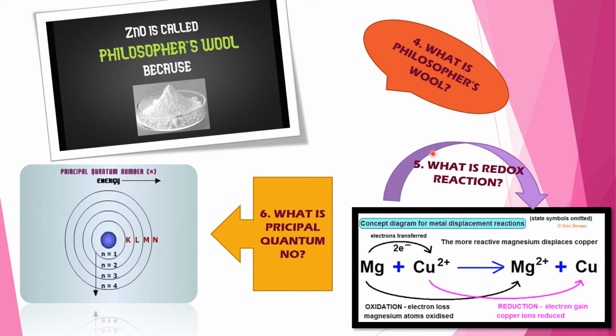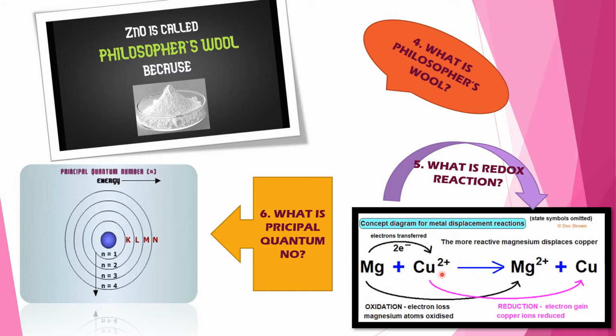In a redox reaction, a substance which oxidizes other and is reduced on its side is called an oxidizing agent or oxidant, and the substance which reduces other and is oxidized on its side is called a reducing agent or reductant. See the diagram where magnesium reacts with copper.